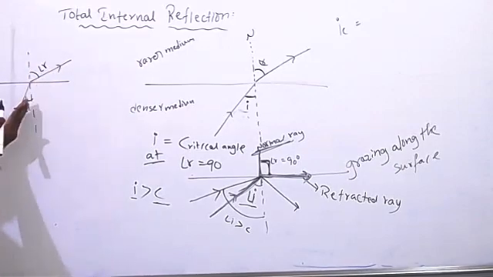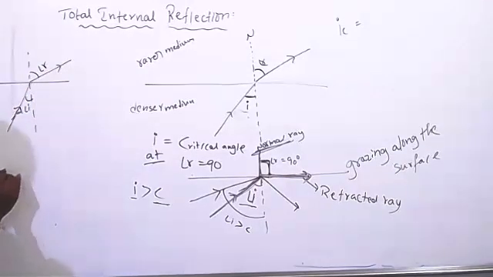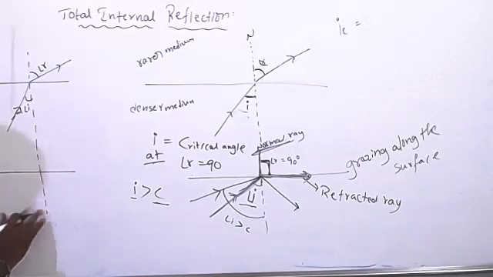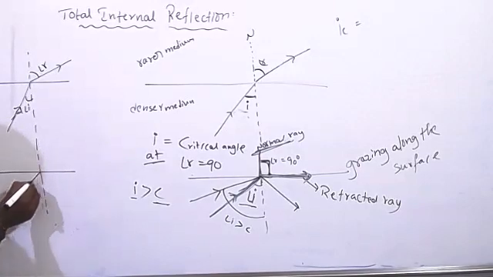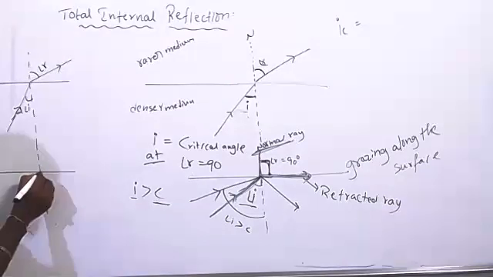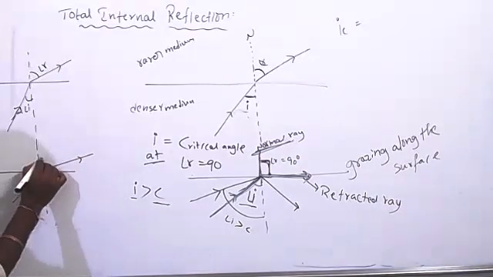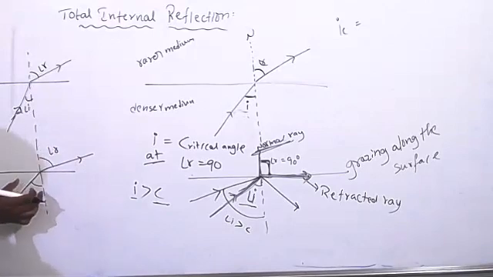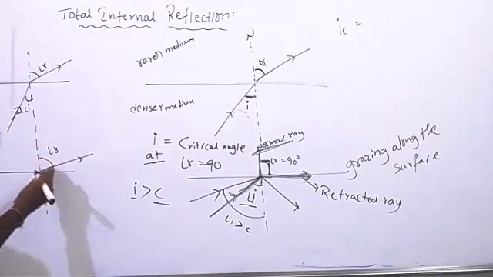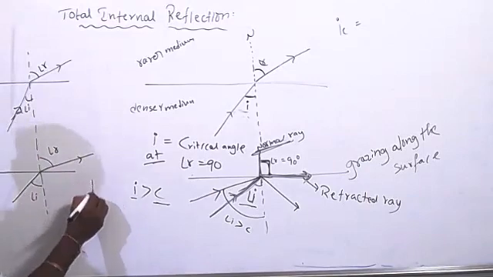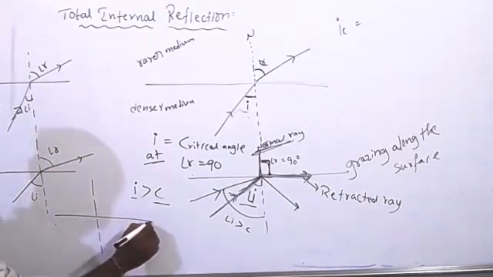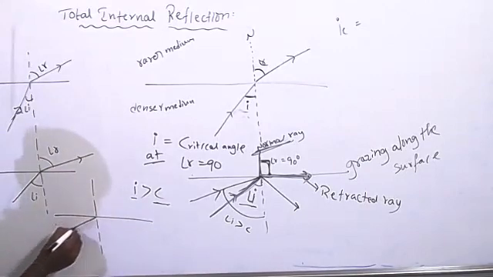Now what I am doing, I am increasing the angle of incidence. When I increase the angle of incidence, the angle of refraction also increases. This is the angle of refraction and this is the angle of incidence. Now a little more I will increase the angle of incidence.